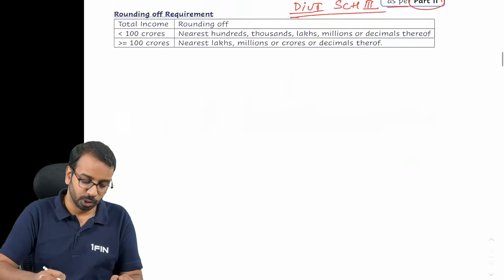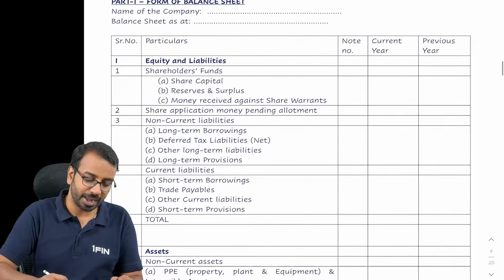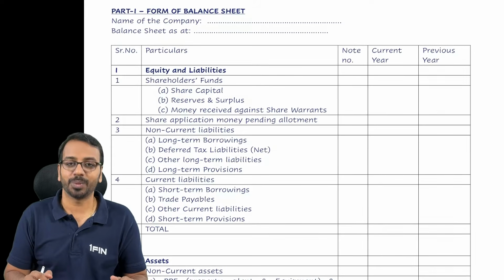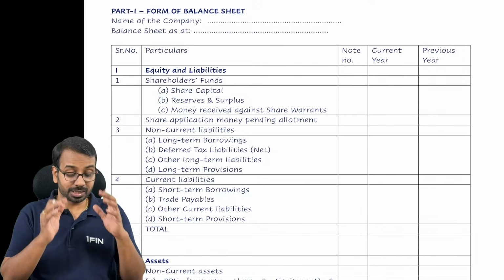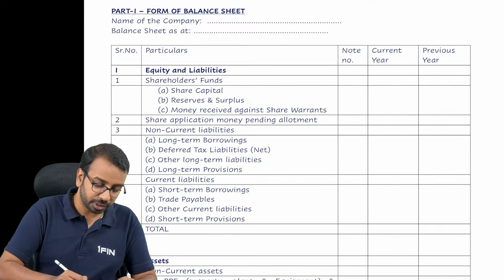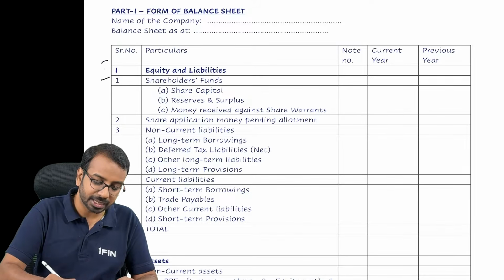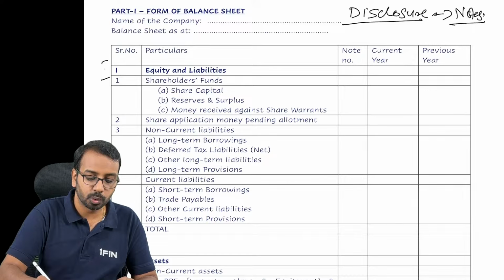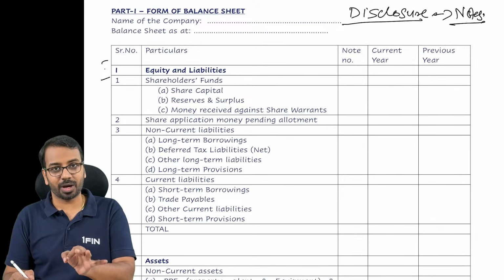Now what we will do, we will have a look at the format of balance sheet and we'll have a look at the format of P&L. Now please remember, for each of these items, there are specific disclosure requirements. Where do we disclose? We disclose in a place called notes to financial statements. There are specific disclosure requirements.